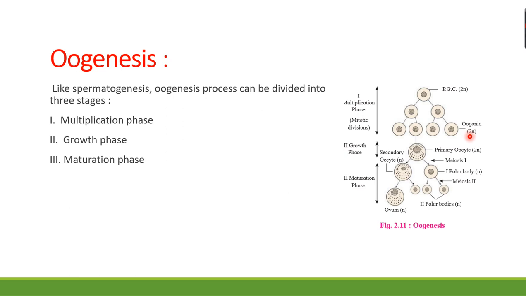About a couple of million oogonia are formed in each ovary, and the oogonia start dividing, enter into the prophase first of the meiotic division, and get temporarily arrested at this stage, and now they are called the primary oocyte.